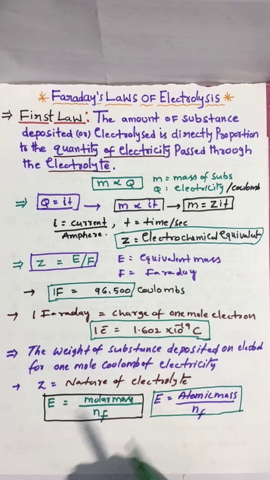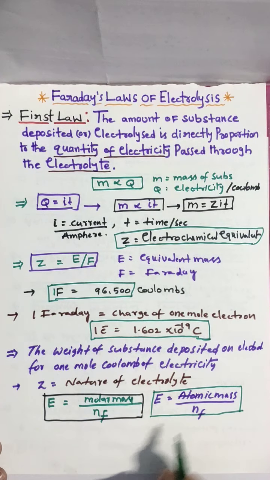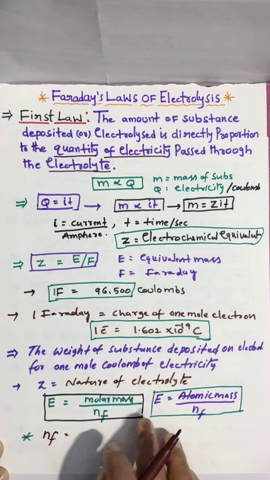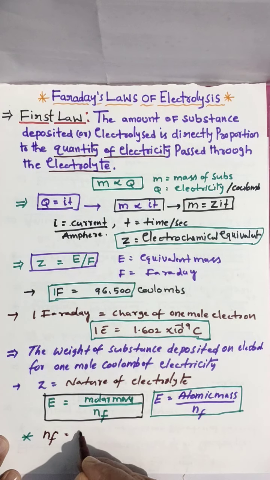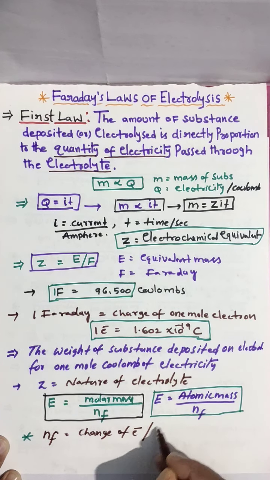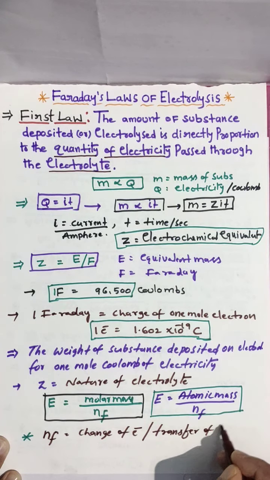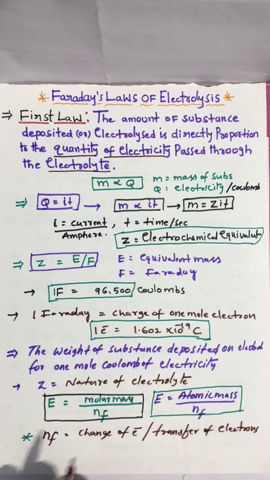These we all learned already in first PUC. If anybody needs n factor, you can go to my channel, in electrochemistry I explain in detail. But in electrochemistry, the n factor we need is very simple. N factor here in electrochemistry is the change of electrons, nothing but transfer of electrons. How it works, let me say simply.